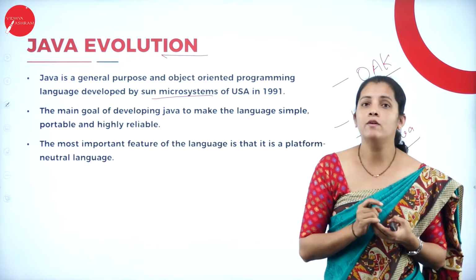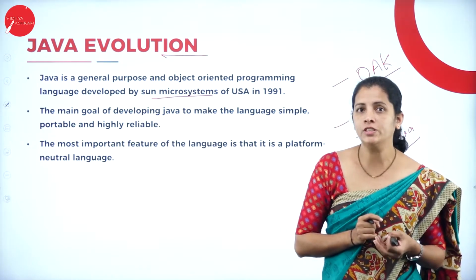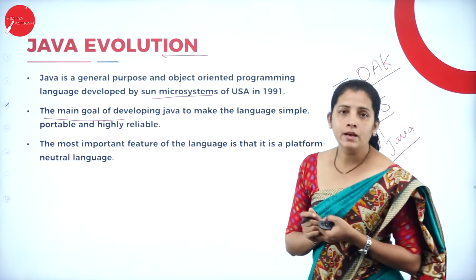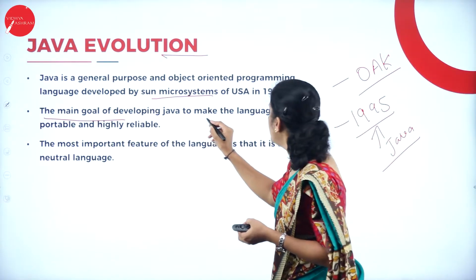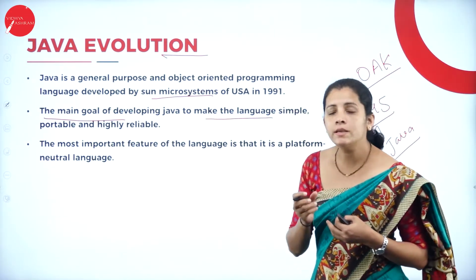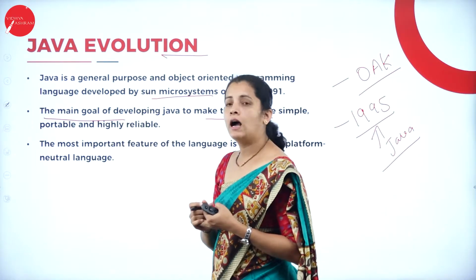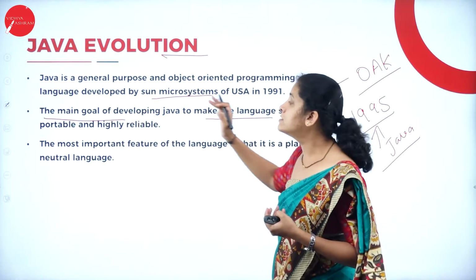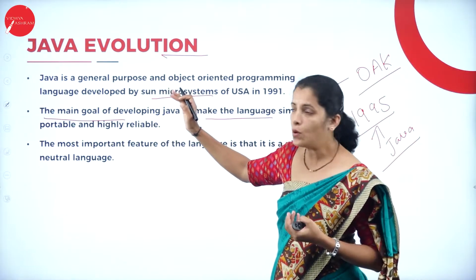The main goal of developing Java is to make the language simple, portable and highly reliable. So these are the features of Java programs.